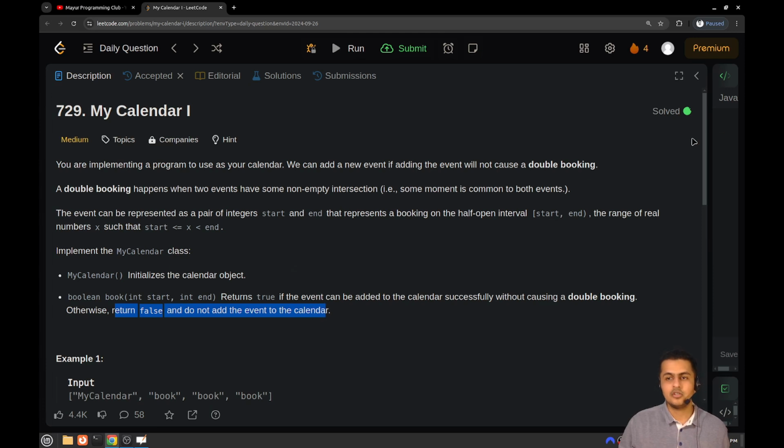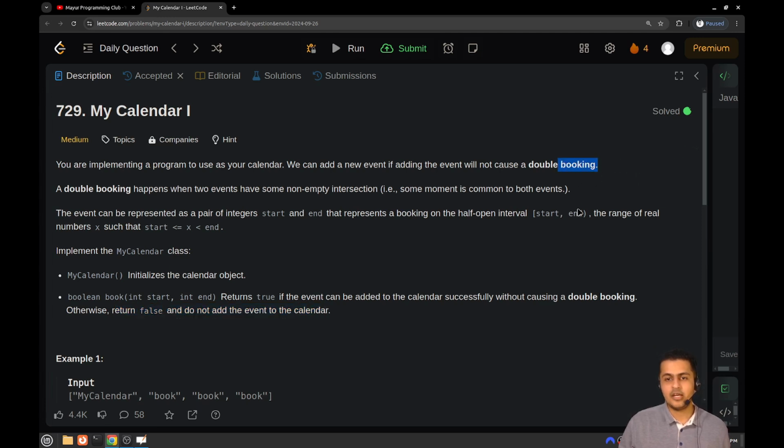So basically, let's say someone is giving you the start and end times of a meeting, and he is asking whether you would be able to adjust this particular meeting in your schedule according to the previous existing meetings in your calendar. Double bookings should be avoided.